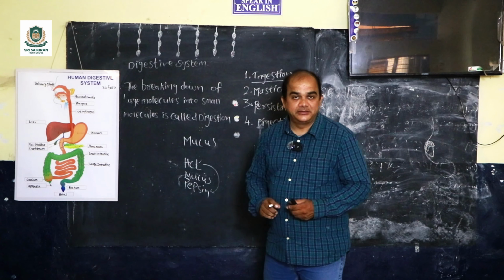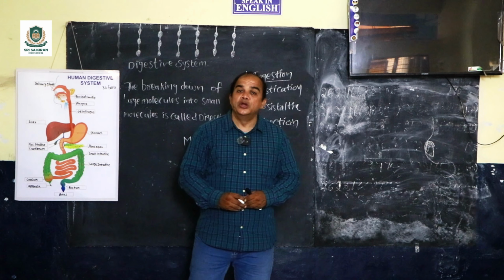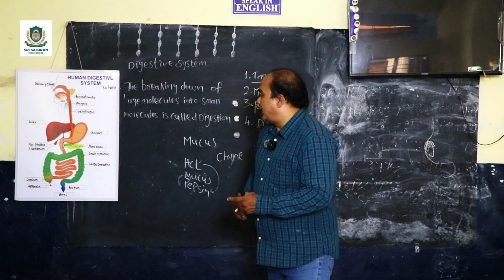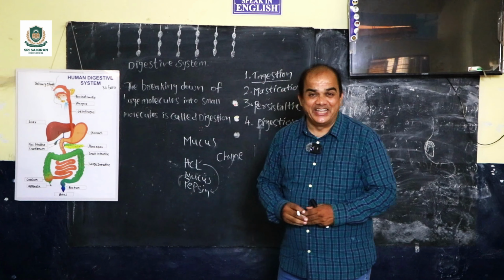Now, after mastication we say it is a bolus, but after digestion in the stomach we call the same thing chyme. From there, it will enter the small intestine, which is divided into three parts: duodenum, jejunum, and ileum.